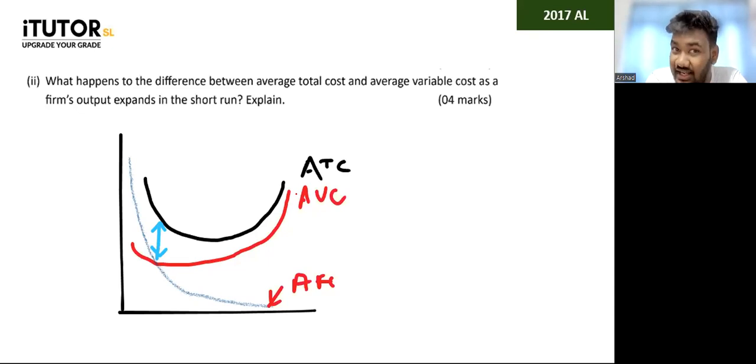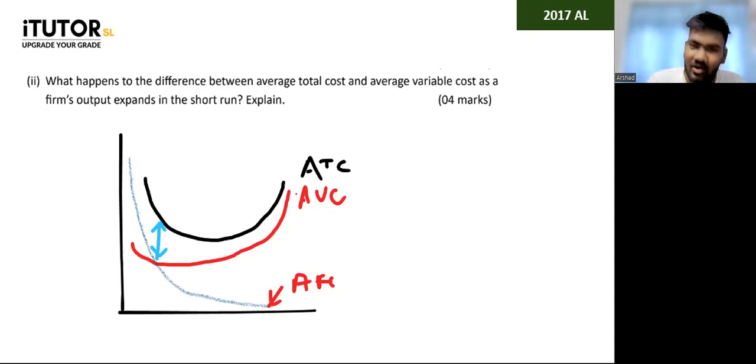Then later you say, as output increases, average fixed cost decreases. In other words, the difference between the ATC curve and the AVC curve, between average total cost and average variable cost, also starts to decrease. You can support your answer with a small diagram as well.